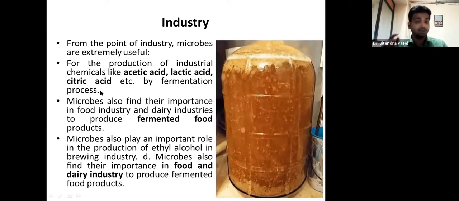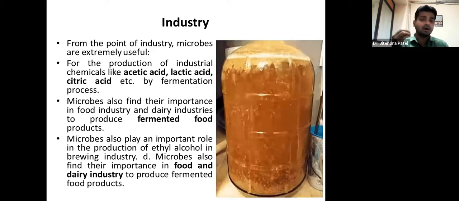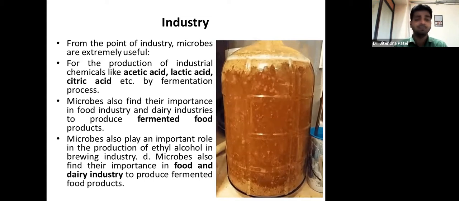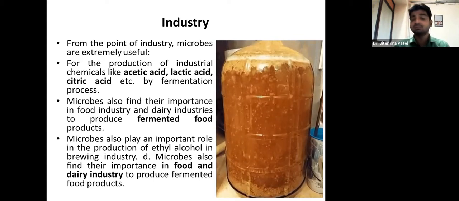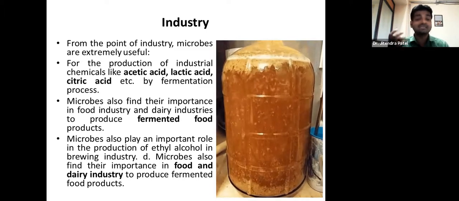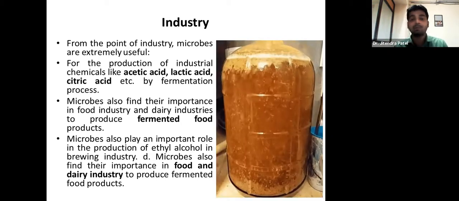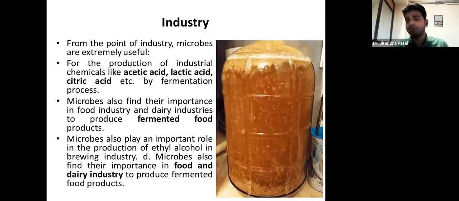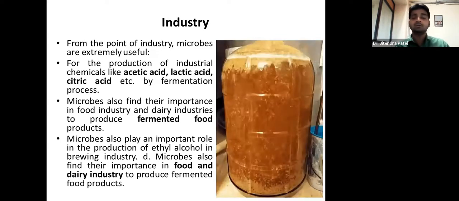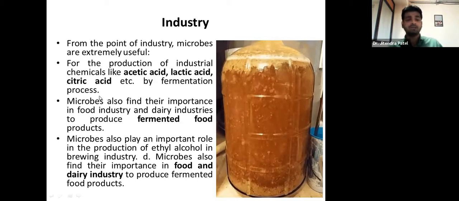As I told you, Louis Pasteur and Robert already gave the concept of fermentation right from the beginning, and now also we are using fermentation for important chemicals like acetic acid, lactic acid, and citric acid, which we use in our laboratory and in many food industries also. Without that, it is not possible to go through the different types of manufacturing.